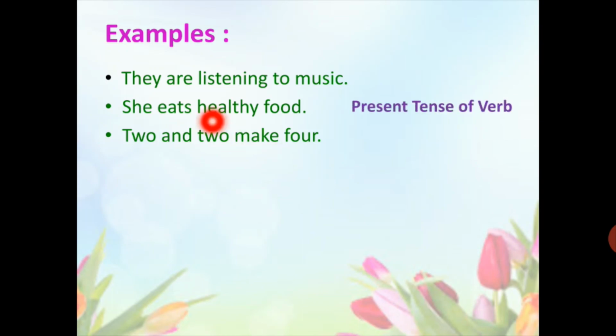Here, the first sentence, they are listening to music, is telling that the action is being done in the present time. She eats healthy food. This sentence tells us about the habit. 2 and 2 make 4. This is a statement which is always true. So we have used present tense of verb here.